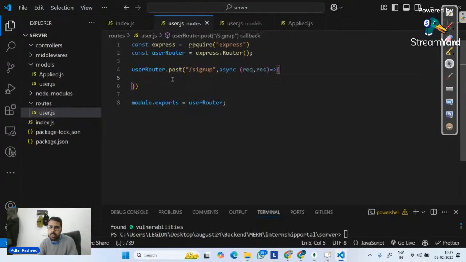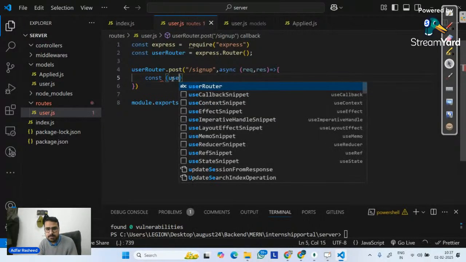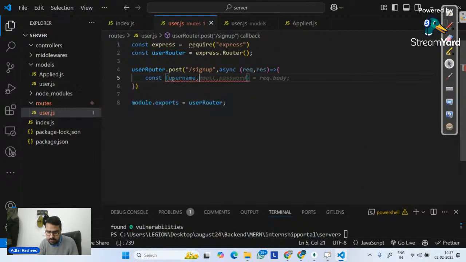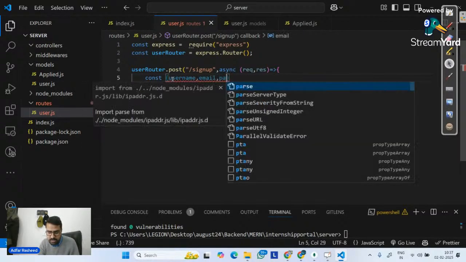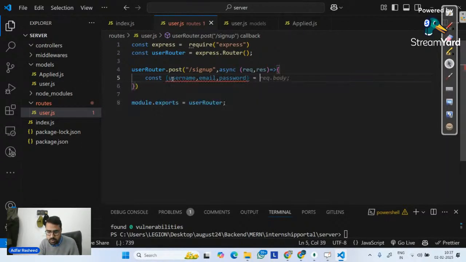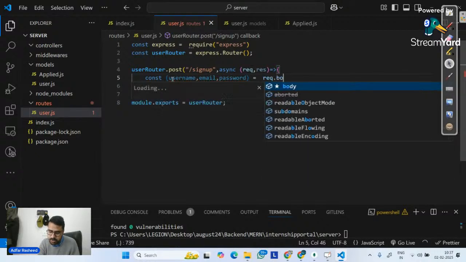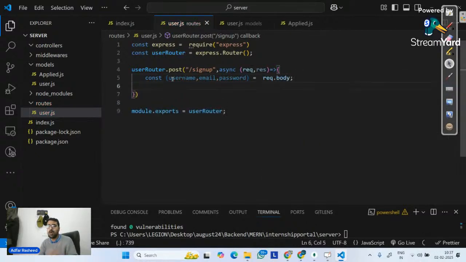So I will simply go and destructure three things. So const, destructure username, destructure email, comma, destructure password, is equal to, I will destructure it from request.body. The first thing. Now, what will be the next step, guys? Can anyone tell me what will be the next step?